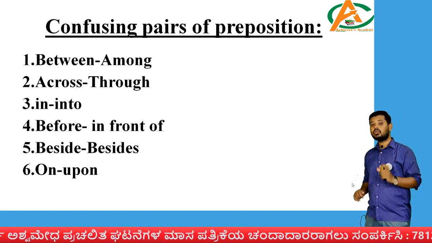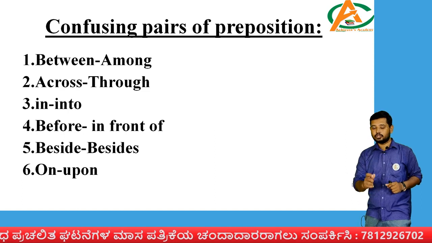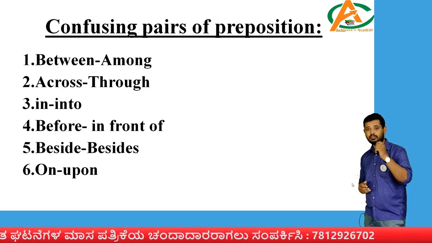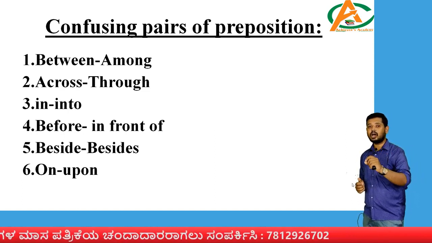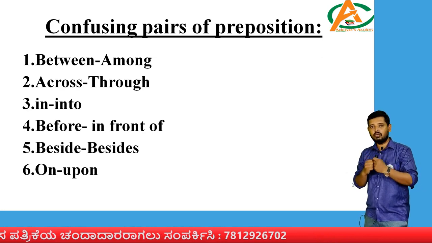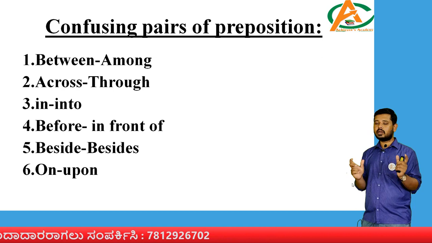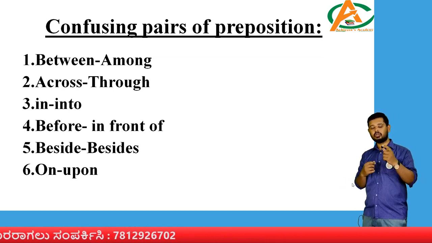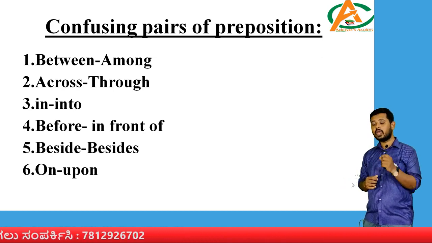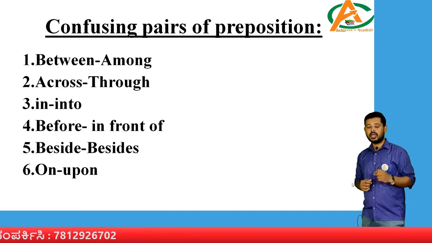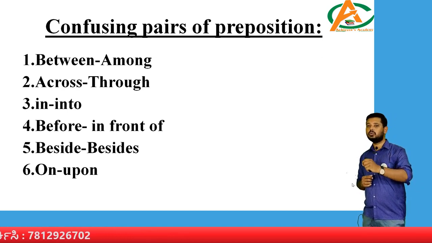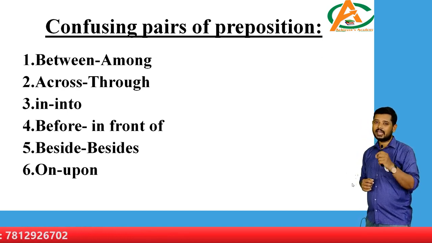Okay, so ಆ ತರದ ಒಂದು ಕಾಂಬಿನೇಷನ್ಸ್ ಗಳನ್ನ ನಾನು ಇಲ್ಲಿ ತಗೊಂಡ್ಬಂದಿದ್ದೀನಿ. So which are those combinations? You can observe the very first one is between and among. Okay, students are always confused where to use this word, between and among. Okay, they generally make this mistake while writing or forming a sentence. Okay, so between and among. Next, across, through. Next, in, into.